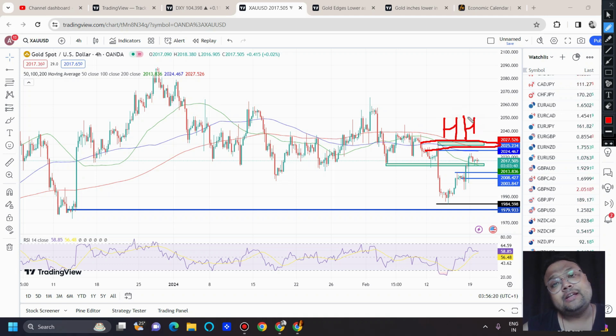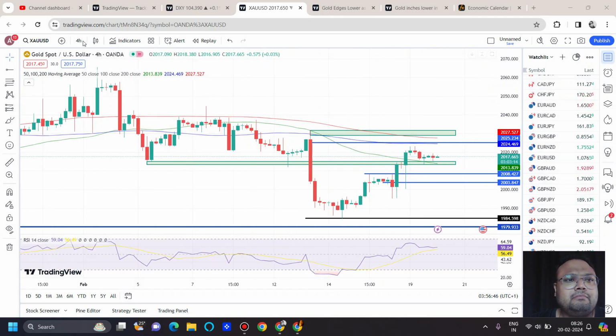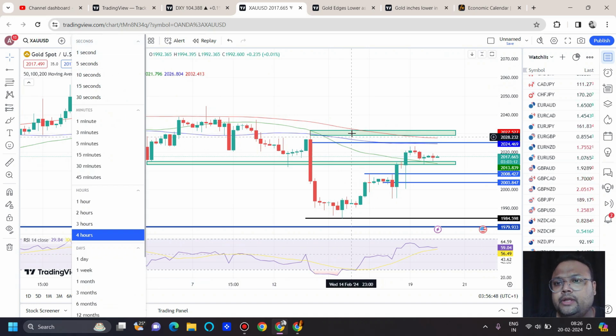And as we all know, fundamentals are very important, and that fundamental factor may not come today, but tomorrow we can expect that after FOMC, gold may show trend reversal signs, because sometimes charts speak before the news. So if that happens, maybe we will get to see upside on gold, and we will get to see selling pressure on the US dollar. So till then we can expect that gold will be trading below 2028 to 2030.